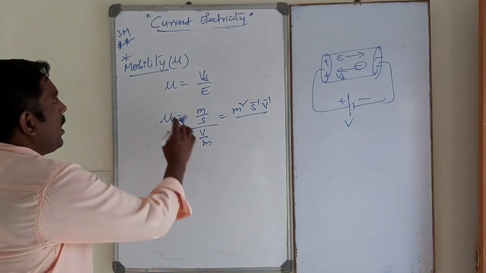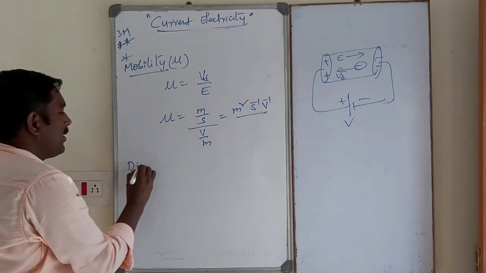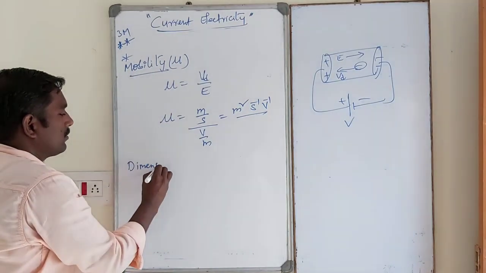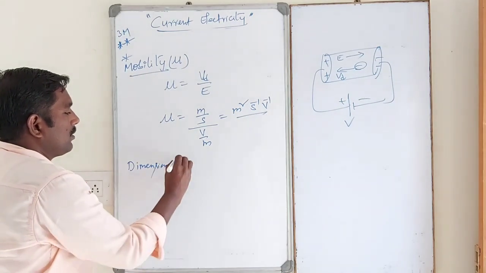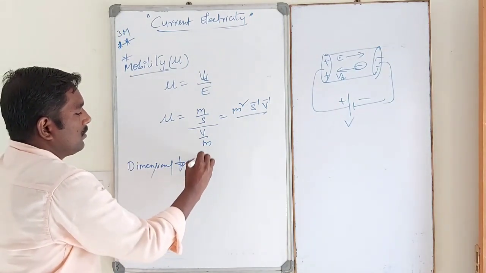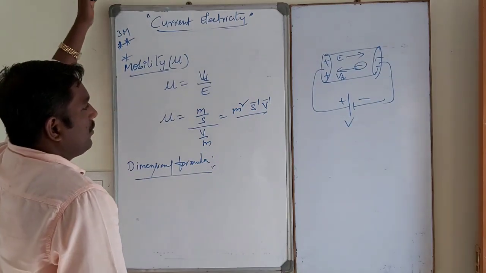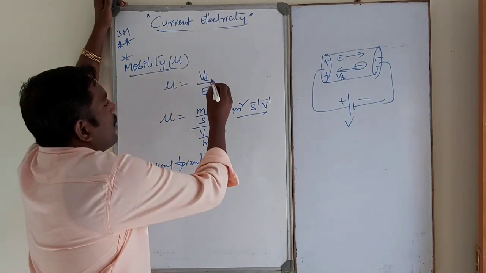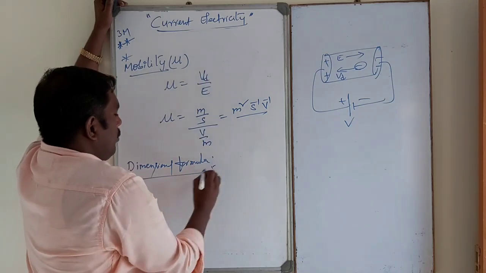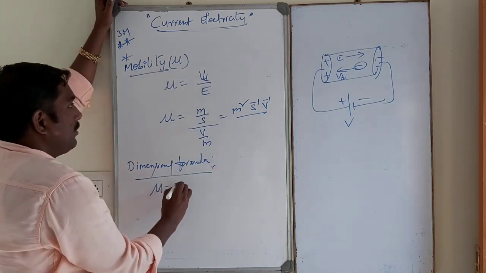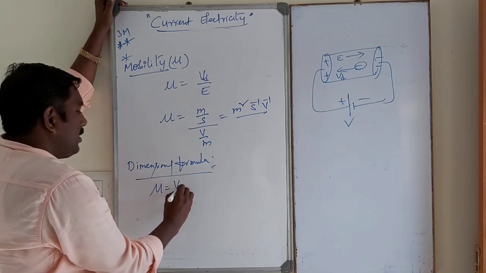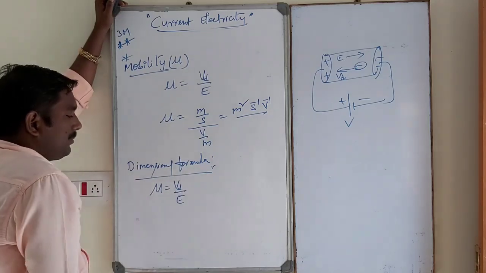Now the dimensional formula for mobility. Mobility is equal to velocity by electric field.